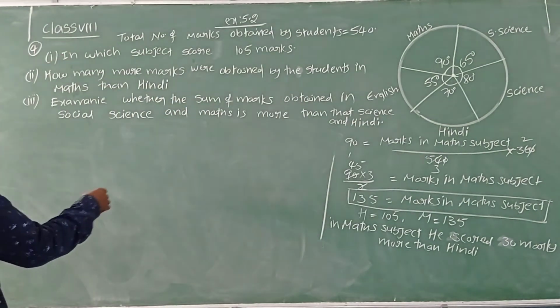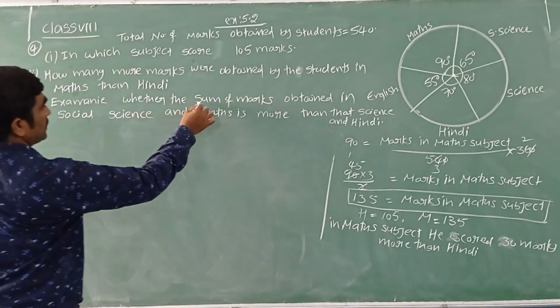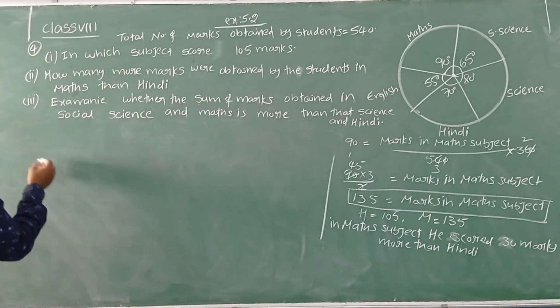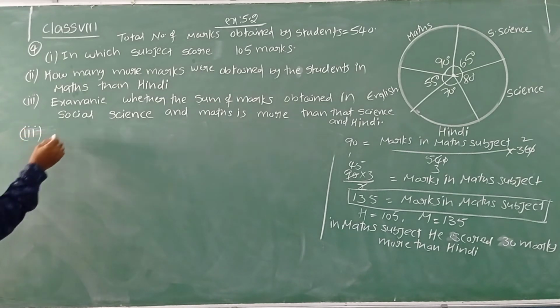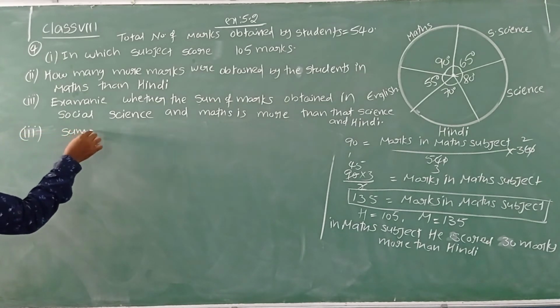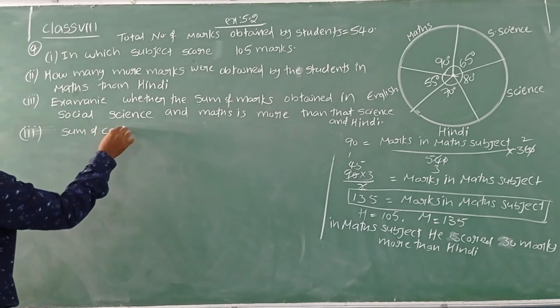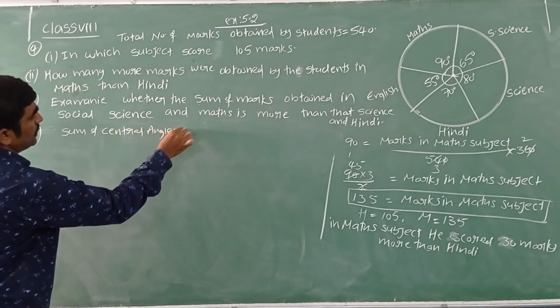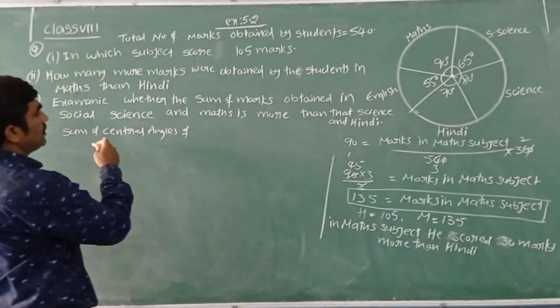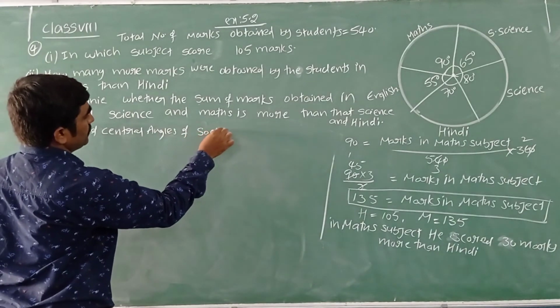Now let's find the sum of central angles of social and maths. Let me write here, third solution. Sum of central angles of which subjects? Social and maths.